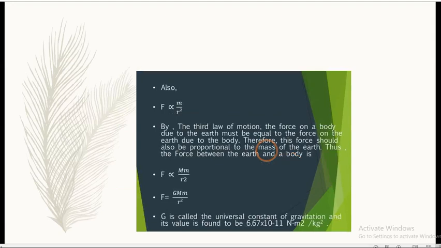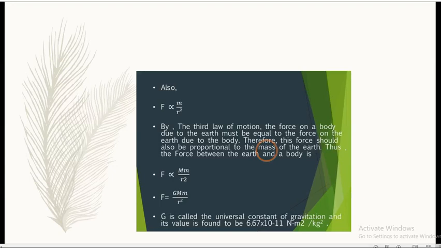By the third law of motion, the force on the body due to the earth must be equal to the force on the earth due to the body. Therefore, this force should also be proportional to the mass of the earth. Thus, the force between the earth and the body is F proportional to Mm upon r square, where capital M is the mass of the earth and small m is the mass of the planet, moon or any object.